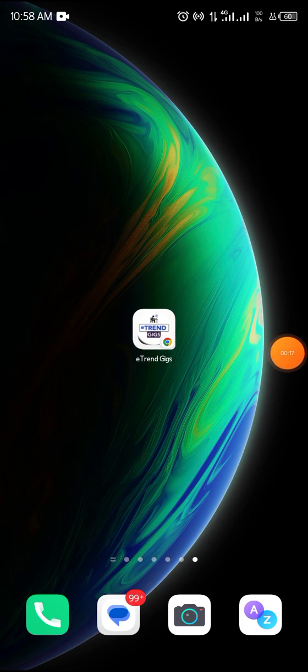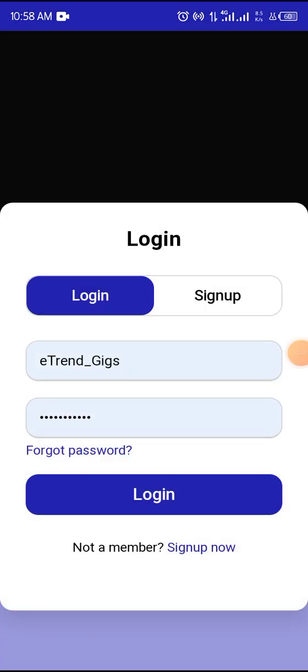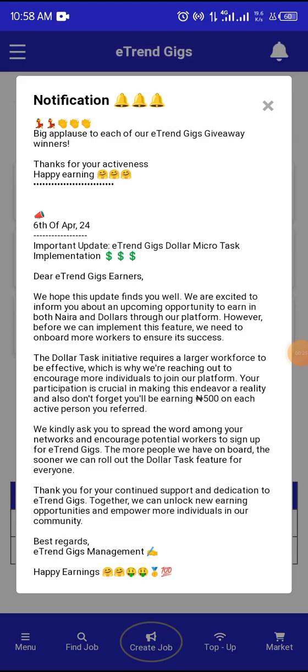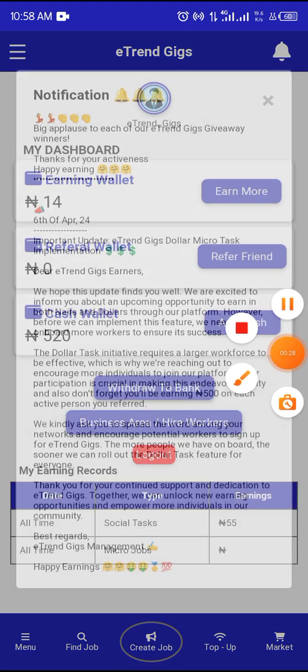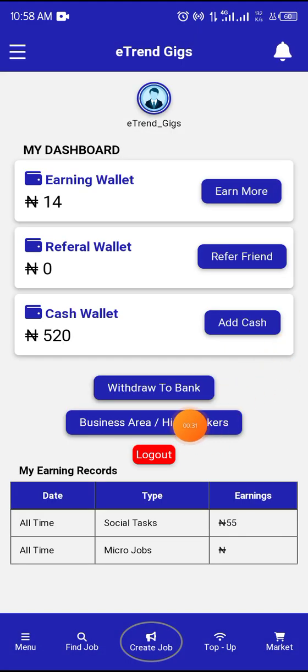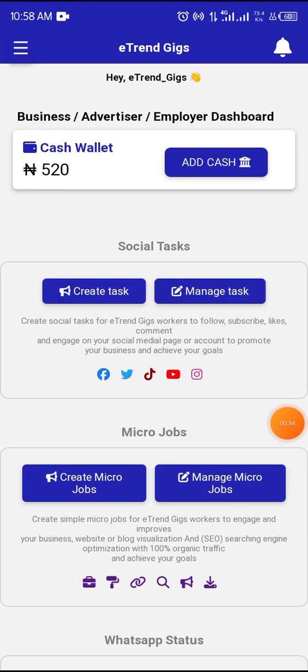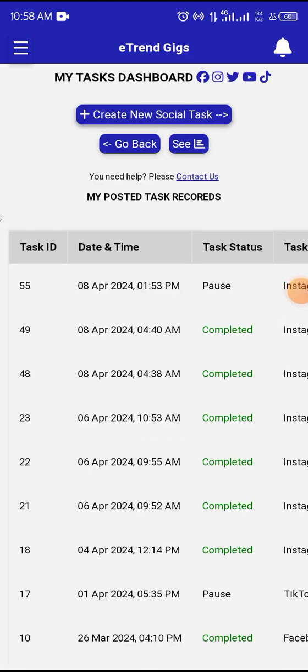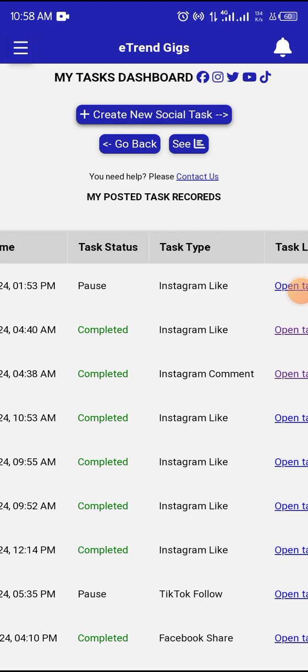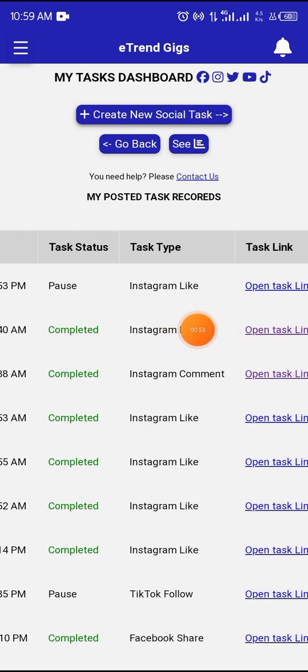Right, let's get started. So on getting to my account like this, login, then click here, this business area or hire workers. So for instance, if you want followers, you will create tags here, right? After you create the tags and it is completed and you still want more followers on that same page, let me use these tags as an example. This is Instagram like, right?